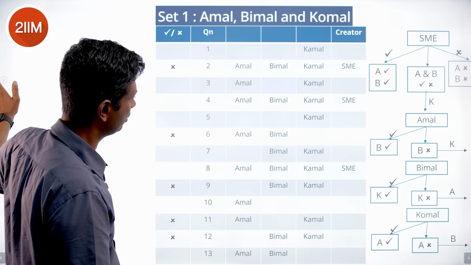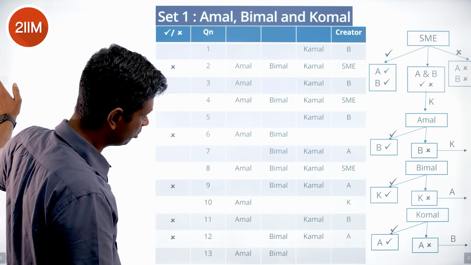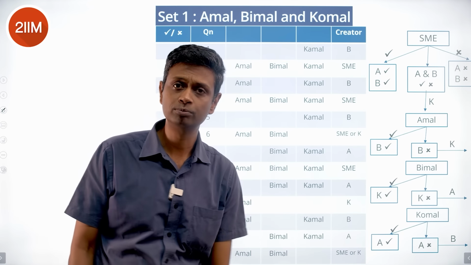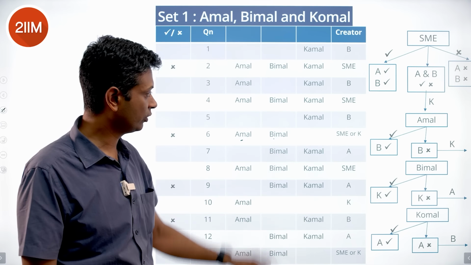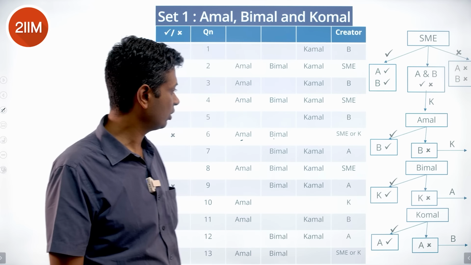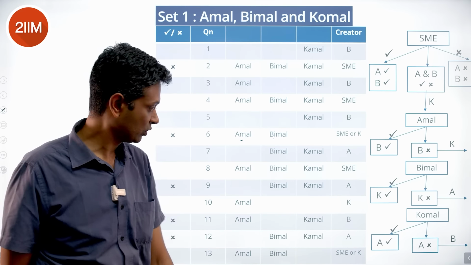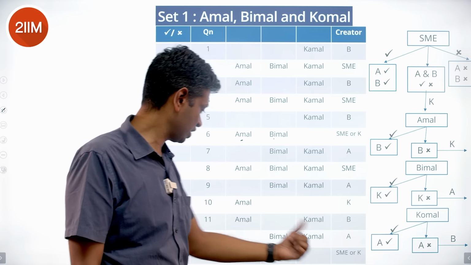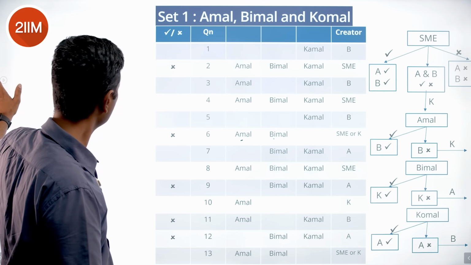Amal, Bimal, Komal, these three should have been SME. After this, we fill step by step. We know B's and A's very clearly. These two are SME or K. Both possibilities exist. If this were SME, it would have been rejected by both of them. If it were K, then it would have been rejected by Amal first and then Bimal. Both are rejecting. Here, if this were SME, then accepted by both of them. If it is K, rejected by Amal and then accepted by Bimal. Okay. Lovely. We've got this whole thing.